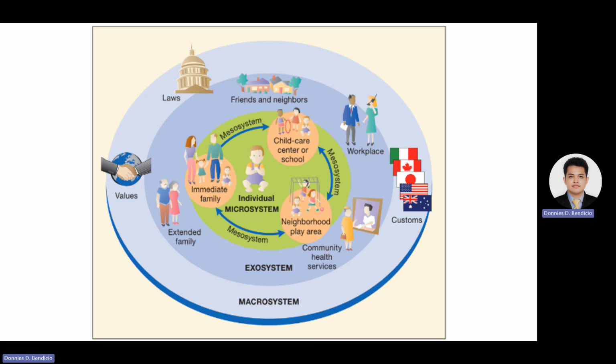The microsystem refers to the immediate, direct environments and interactions that a person experiences in their daily life. These environments are typically the closest and most influential to the individual and directly impact their development. For example, a child's family is a crucial part of the microsystem. Interactions with parents, siblings, and extended family members shape a child's social, emotional, and cognitive development.